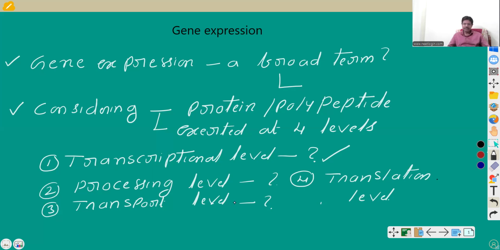Next, this is the translation level. After formation of the protein, so as to become a suitable protein, it has to undergo many chemical modifications. And the organelle concerned with the chemical modification, the glycosylation, is the Golgi complex. So the final destiny of the protein is decided at the Golgi complex, where the protein has to be transported, whether to the plasma membrane or the lysosome, like this. So gene expression is exerted at the 4 levels in case of the eukaryote.